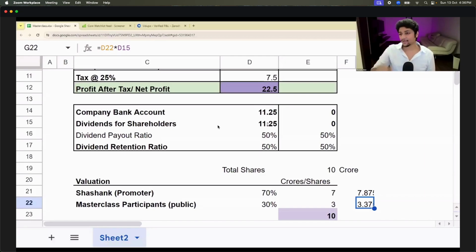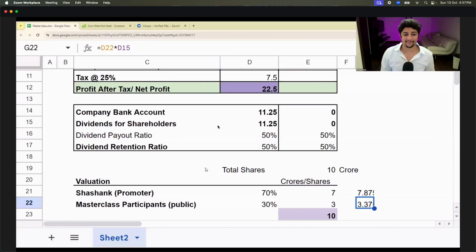No. Let me ask you one question. Do you want to know how much Mukesh Ambani took as dividends last year? Let's learn from real examples, right? This is an Excel sheet. Let's go back and learn from real examples. Okay, let me come back.